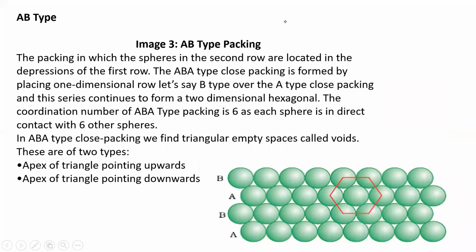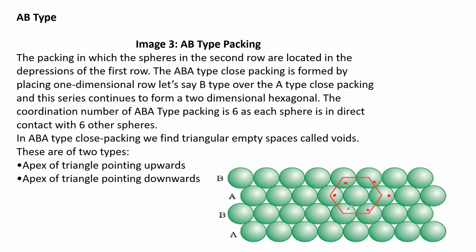Showing the next slide. So, AB type packing. This is one more type, that is AB type. In two-dimensional, we have only two types now: one is AA type and another is AB type. The packing in which the spheres in the second row are located in the depressions of the first row. It is underlined in red color. So the spheres in the second row are located in the depressions of the first row.